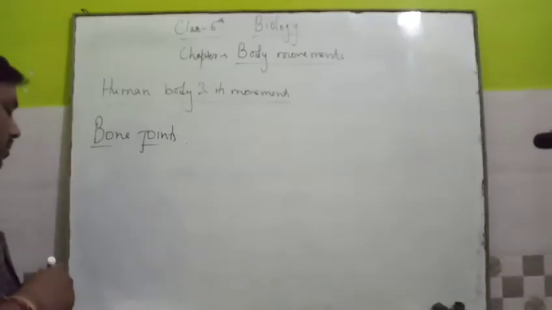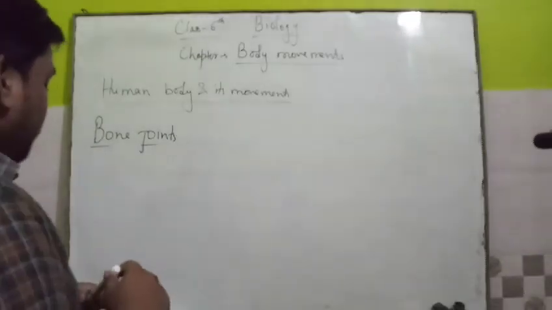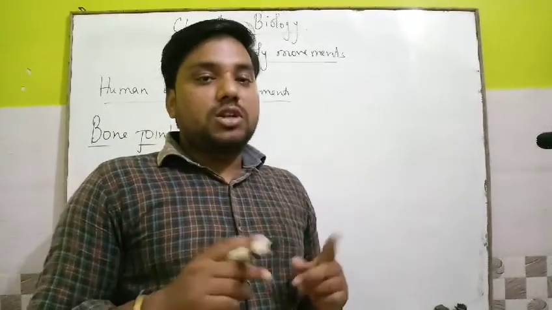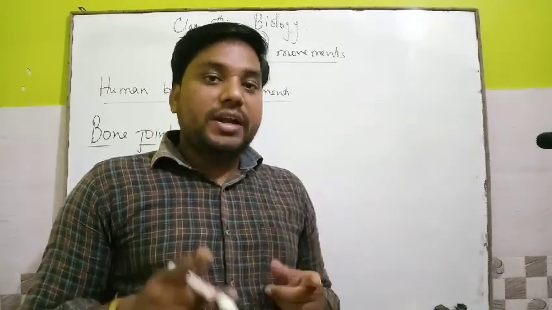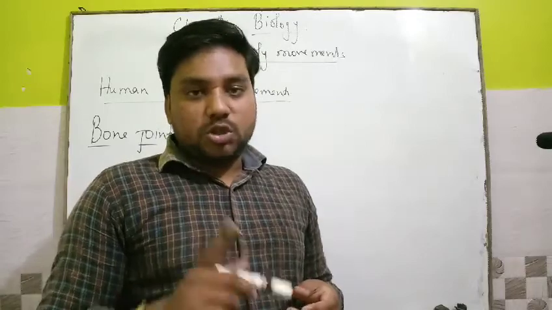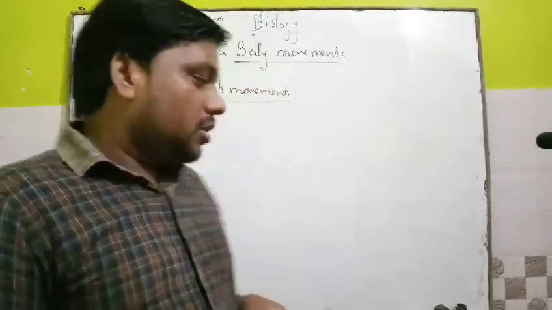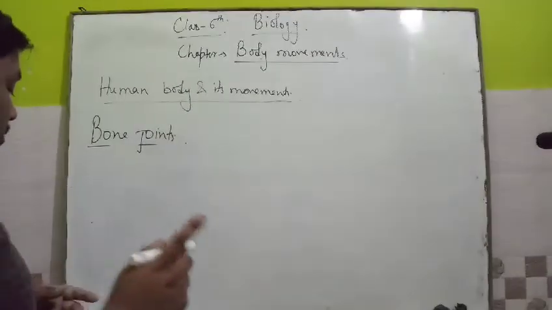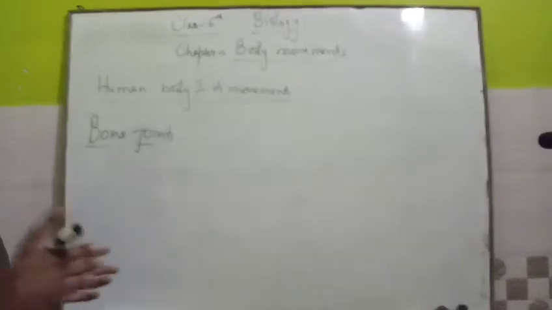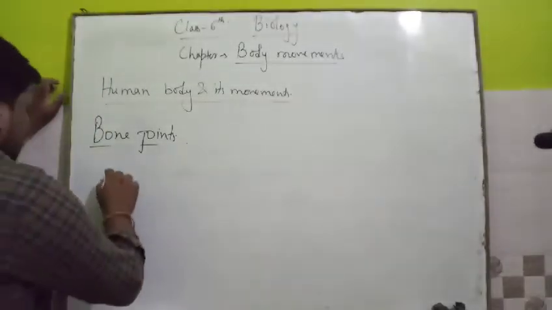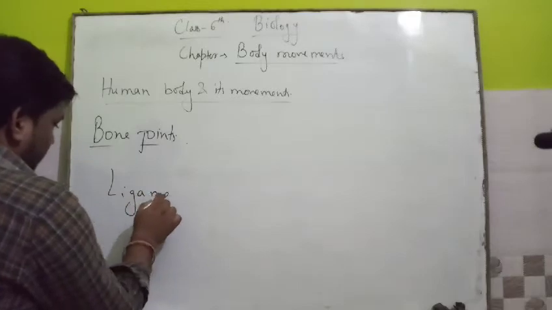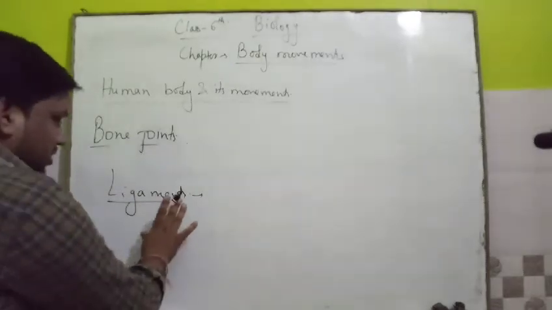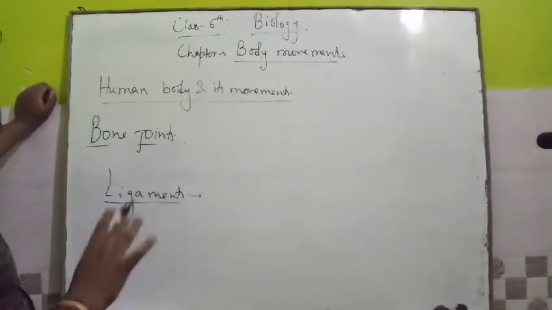All our movements are brought about by joints and muscles. At a joint, the bones are held together by ligaments. Listen carefully. Where two bones or more than two bones are joined, they join with the help of ligaments. Clear? So if anyone asks you what is a ligament, then you say that with the help of ligaments the two bones are joined together. Clear?